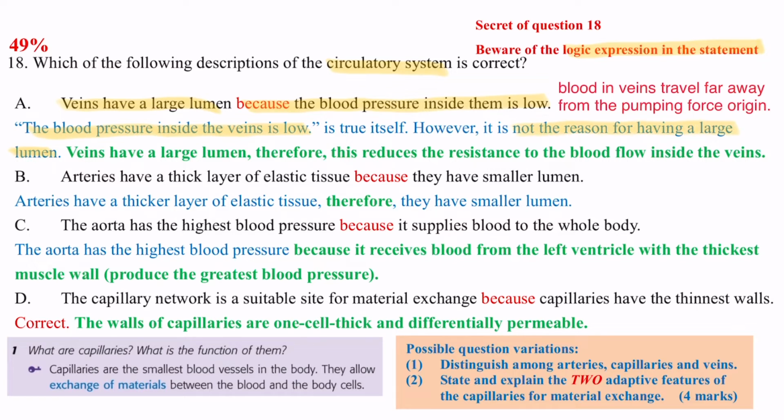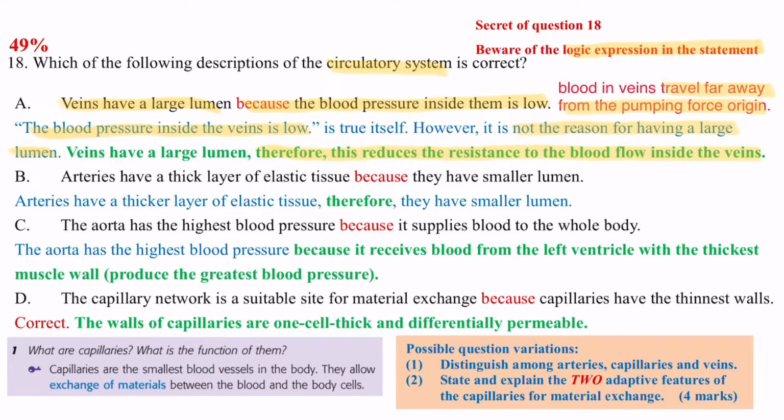So why is the blood pressure inside the vein low? Because the blood has already traveled far away from the pumping force origin. That means the heart. Once the heart beats, of course in the aorta, the blood pressure will be the highest. And when the blood travels away from the heart, the pumping force origin, the blood pressure will drop and drop and drop. If we would like to correct this statement, we can say that the vein has a larger lumen, therefore it can reduce the resistance of the blood flow inside the vein.